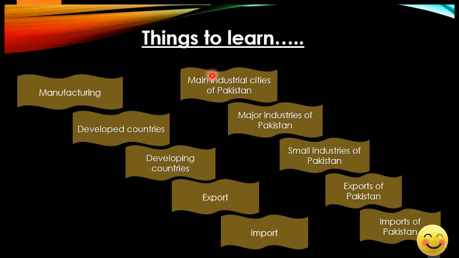Half of our chapter is covered with the industries and our products, our goods and services, our imports and exports of Pakistan. So first of all we are going to learn these terms generally, what they mean. Then we will see what is going on in Pakistan if we talk about industrial areas or industries. So let's begin.